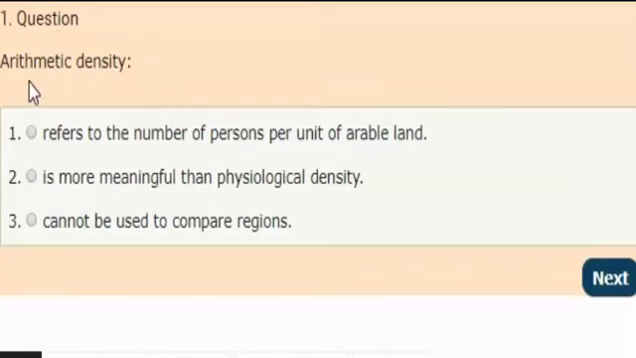First question, arithmetic density. First option, it refers to the number of persons per unit of arable land. Second, it is more meaningful than psychological density. Third, it cannot be used to compare regions. And the correct answer is option 1. Arithmetic density refers to the number of persons per unit of arable land.